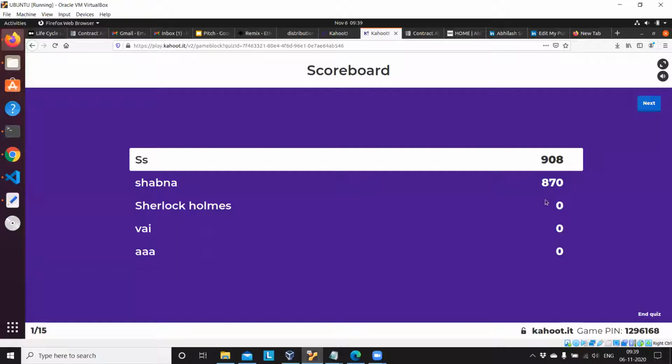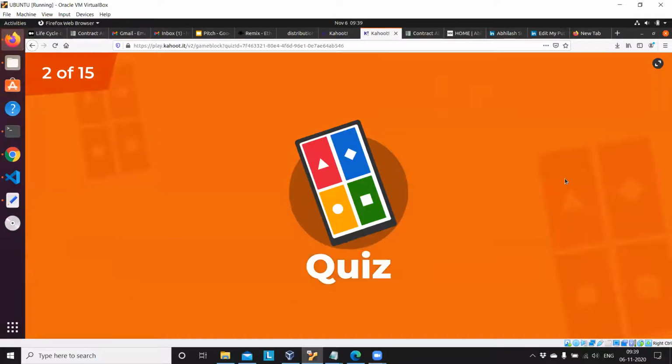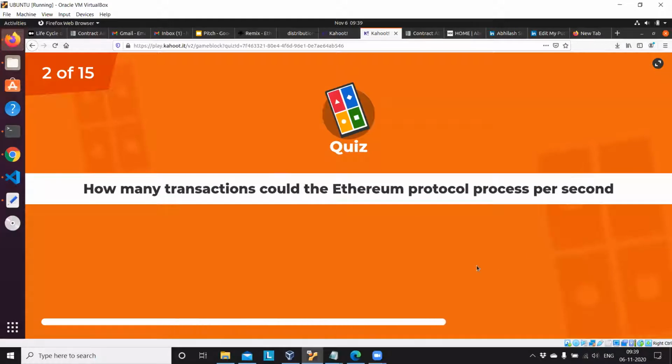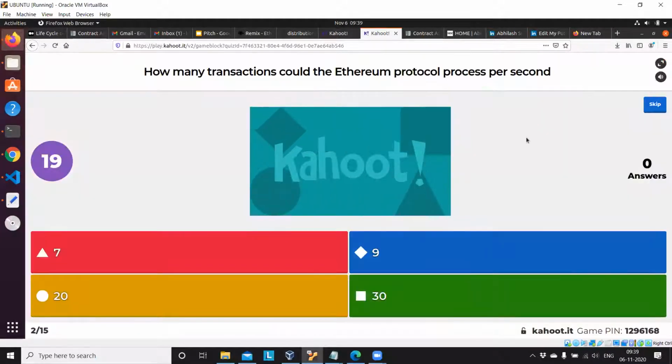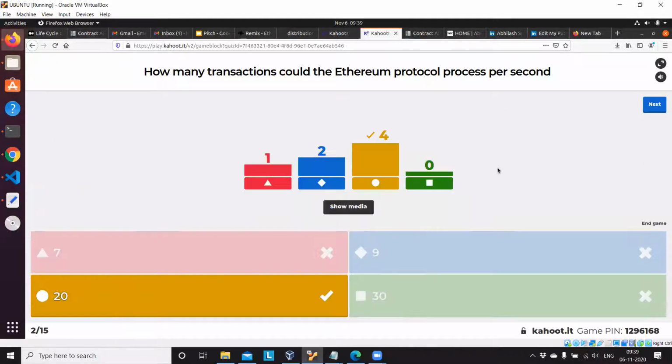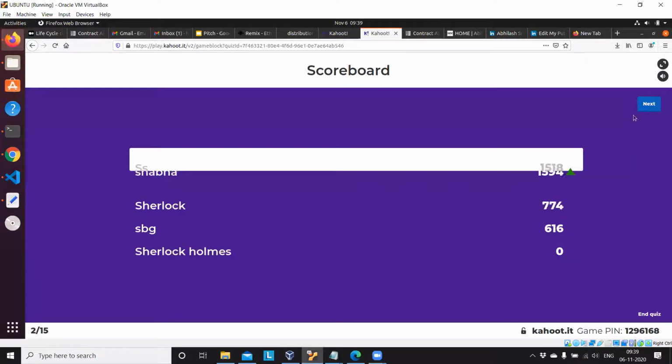Yeah, SS got the maximum score here. Then Shabna and Sherlock Holmes 0. Then move on to the next quiz. How many transactions could the Ethereum protocol process per second? Yes, so 4 right answers. Shabna got the maximum score right now. And move on to the next.